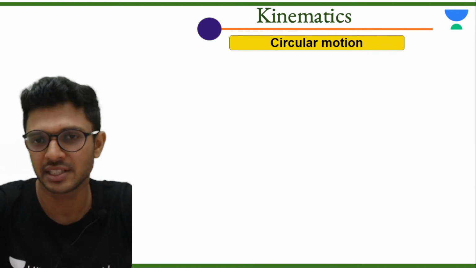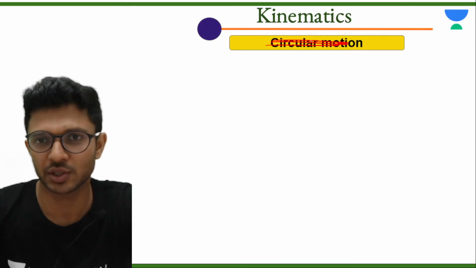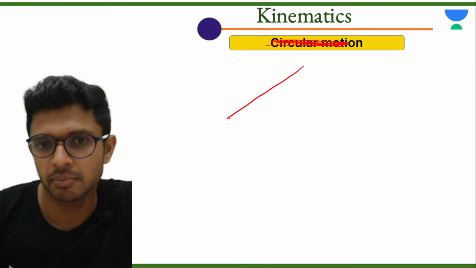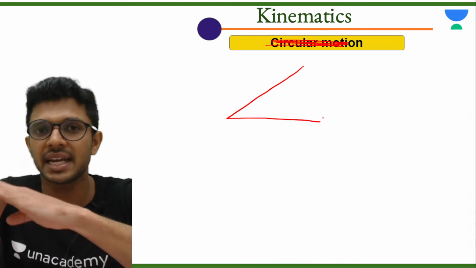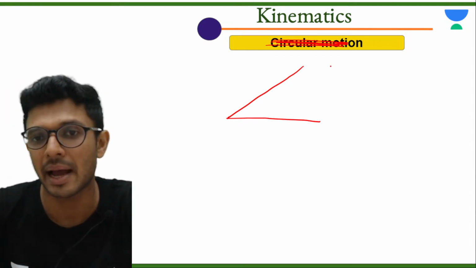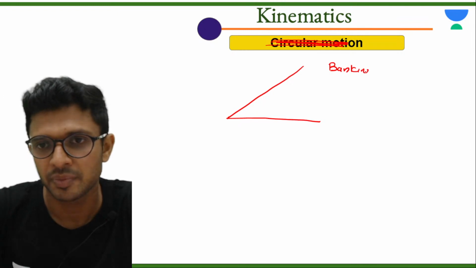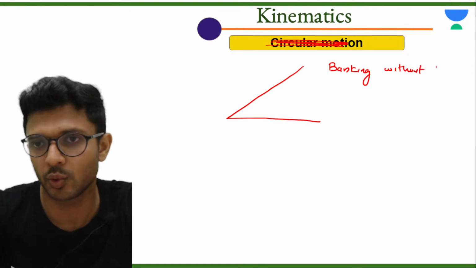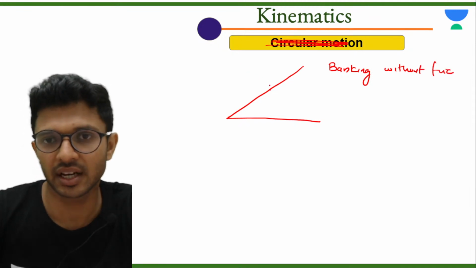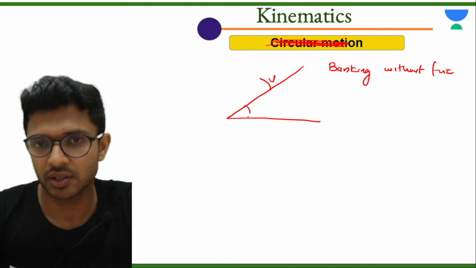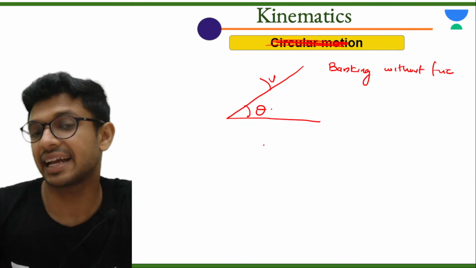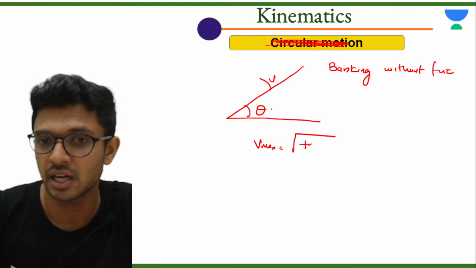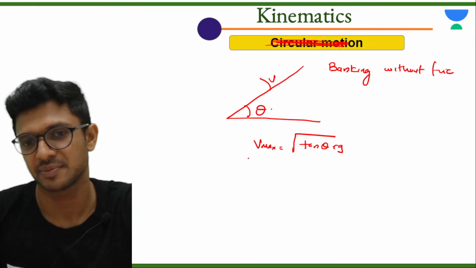Next, I have to find some space. I'll cut circular motion and we'll write it here. Now, let's say that the road is banked like this. If the outer edge is a bit shifted up, we call it banking of roads. So, if we have the roads banked without friction, and the vehicle is moving on this banked road where the banking angle is theta, the maximum velocity is also given by the same formula, root of tan theta rg.